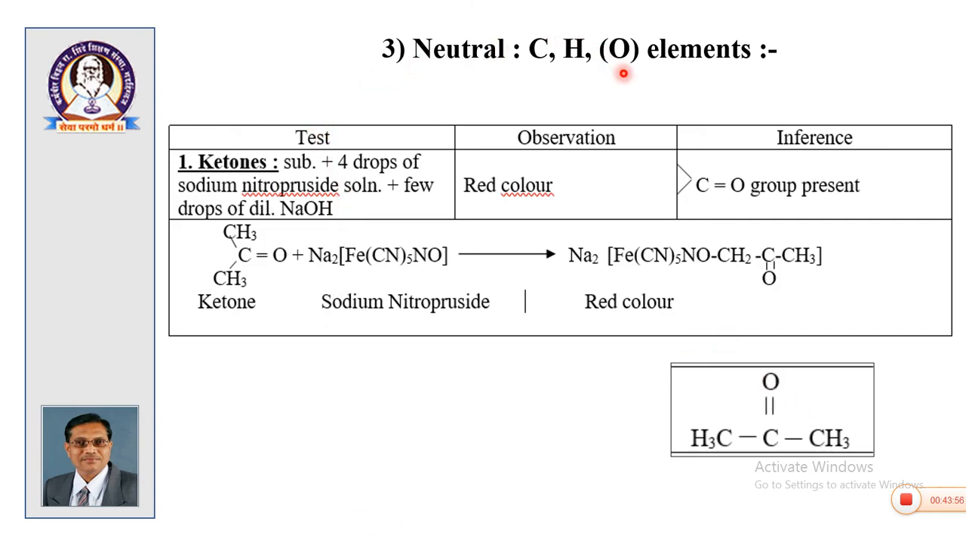Then, if your compound contains CHO elements, then there is possibility of ketonic group. The test of the substance with sodium nitroprusside gives a red color. So, ketonic group is confirmed. The reactions involved are also given.